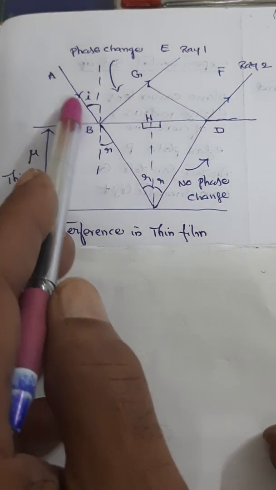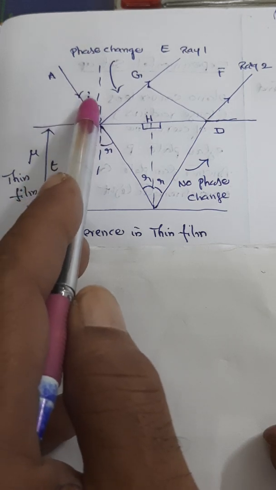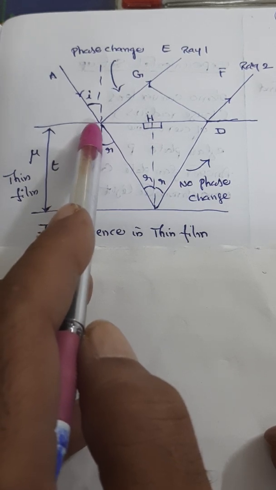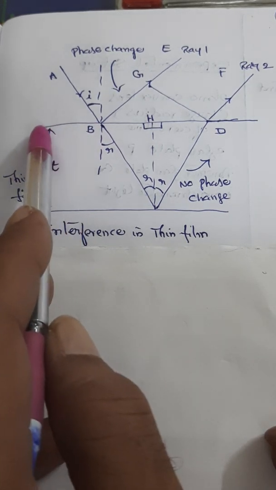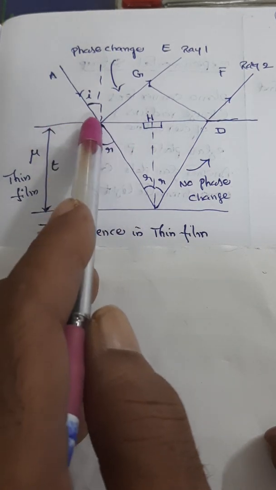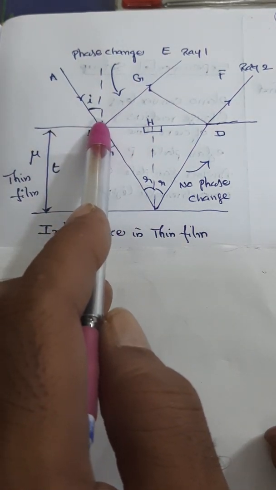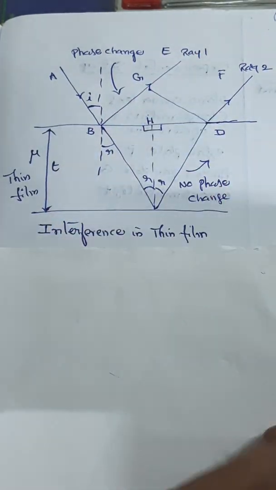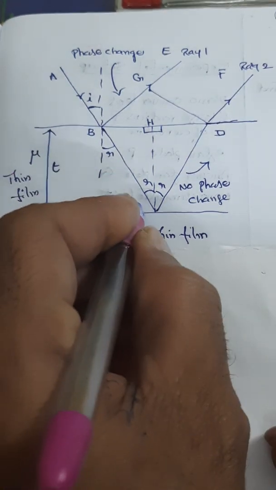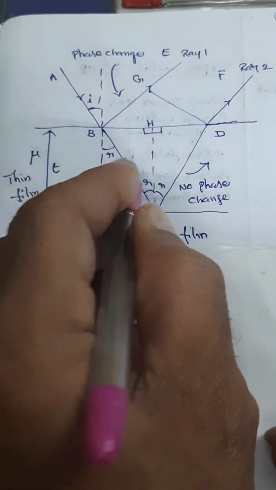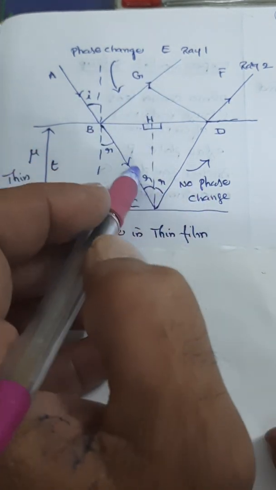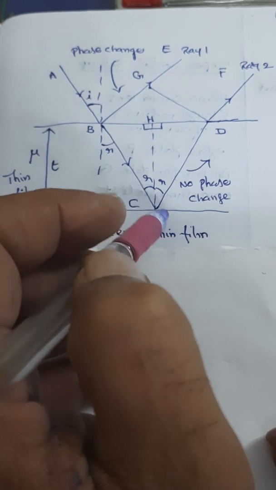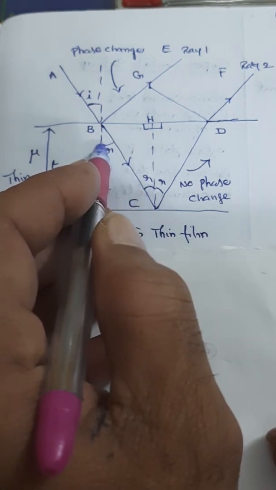Let a monochromatic ray AB be incident at an angle of incidence i with the normal on the upper surface of the film. Now this ray is reflected at the upper surface as BE, ray 1, and part of it is transmitted as BC. So BE and BC are the reflected and transmitted light rays. Let the angle of refraction be r.